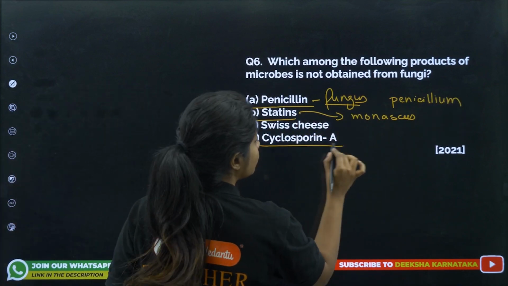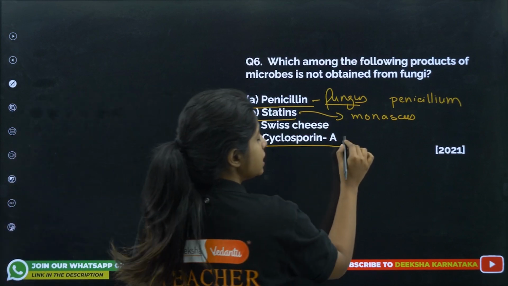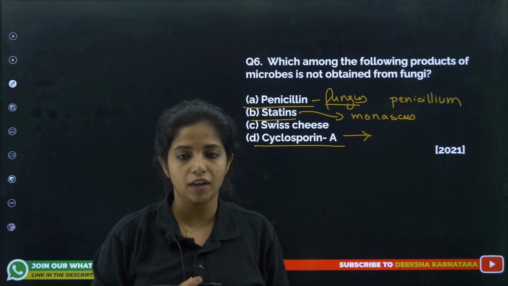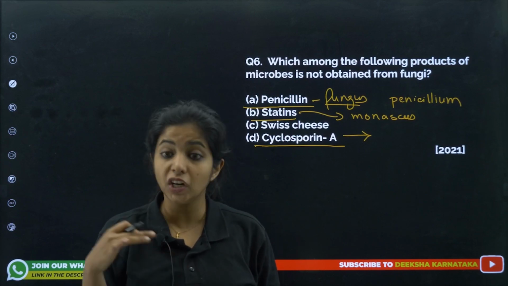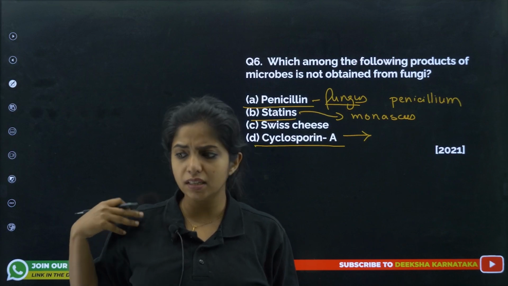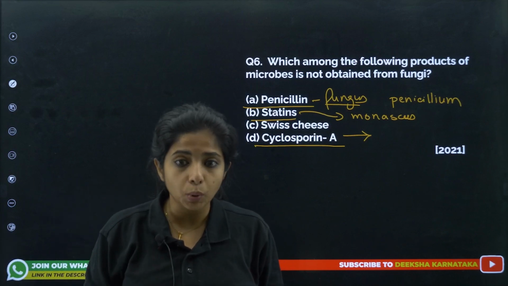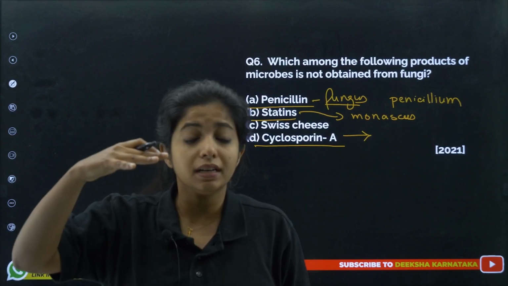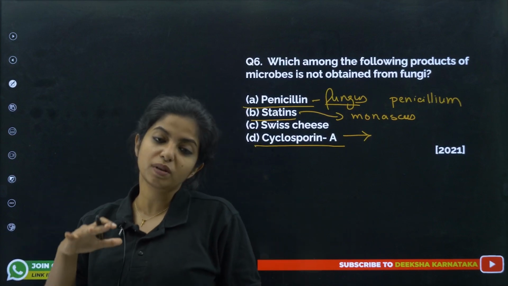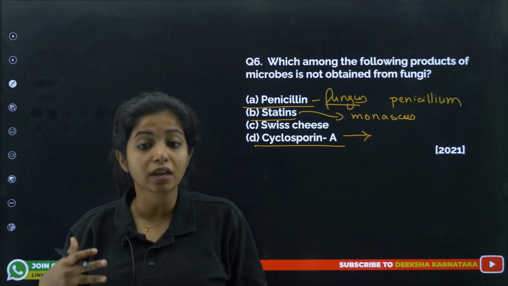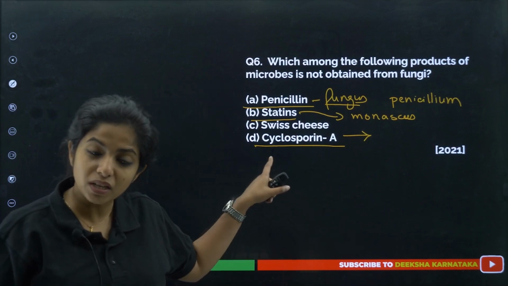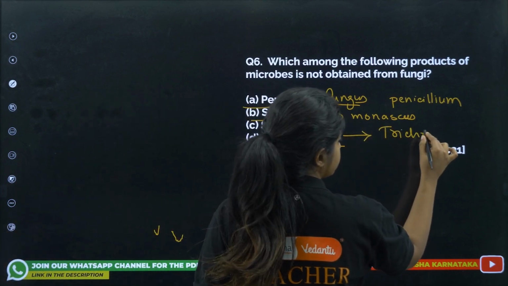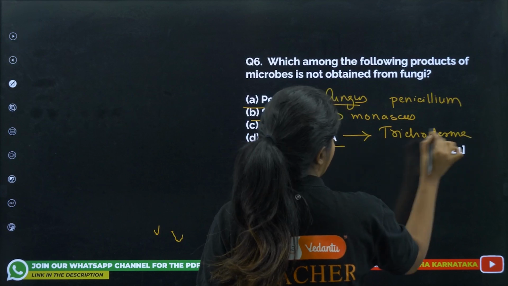Now cyclosporin A, which is over here, is again really important because it acts as an immunosuppressive agent. For example, you have some kidney transplant. Whenever our body sees something foreign come inside us, it will react to it and fight against it. But we want this kidney. At this point of time, we want our body to be suppressed. We want our immune system to be suppressed a bit, and for that we have to take immunosuppressive agents. One such agent is cyclosporin A, which is again from a fungus, that is Trichoderma polysporum. So what do we have left?